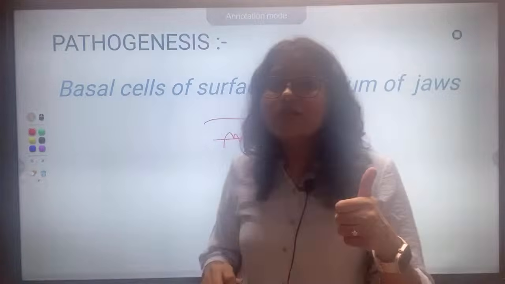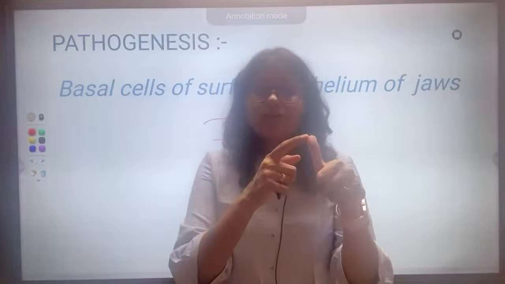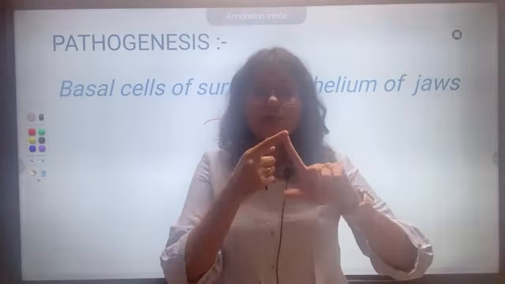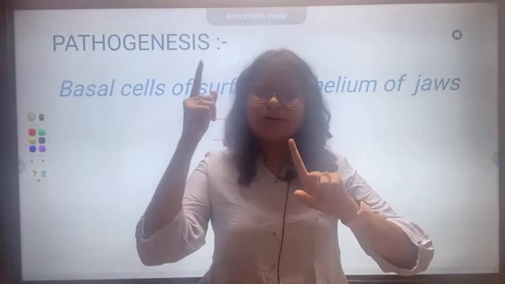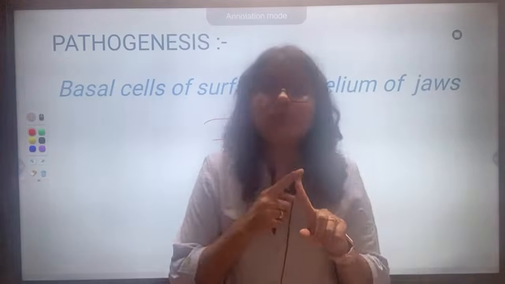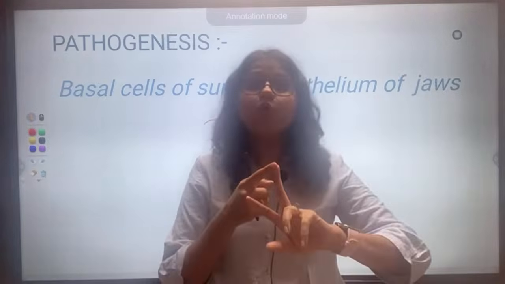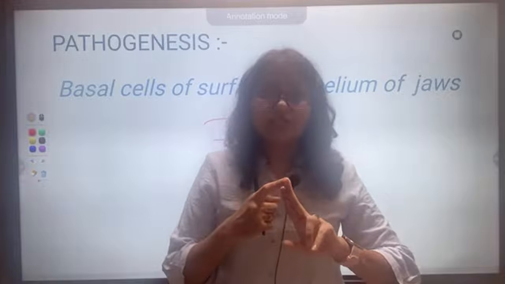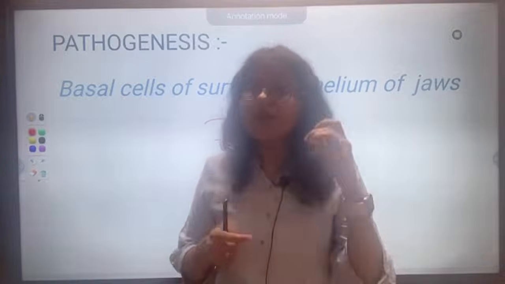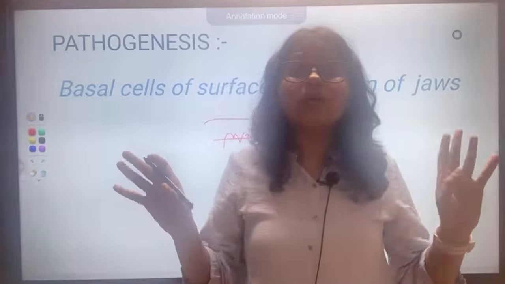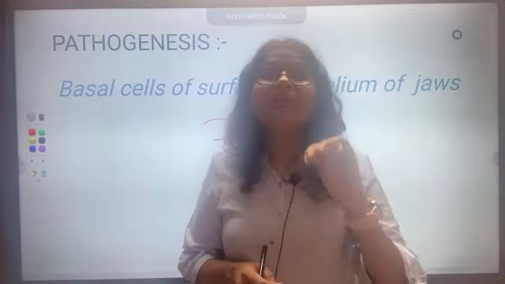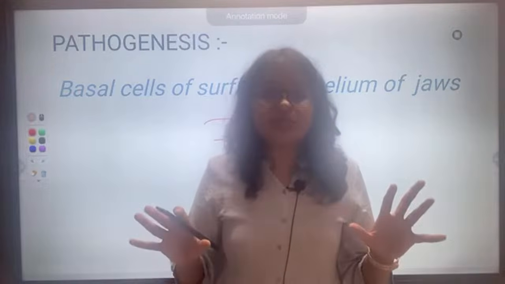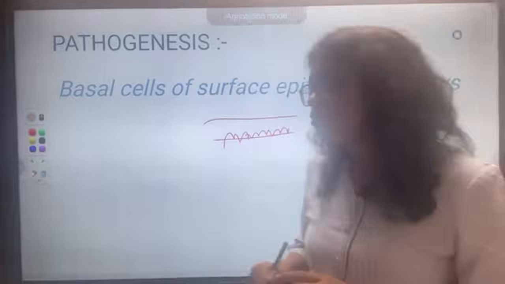So now what all we know about ameloblastoma? We know basic introduction, we know what we read about Robinson's definition, right? And we also know about the pathogenesis, tissues of origin for ameloblastoma. What will be the next thing? Always when you write an oral path answer, what should be your next thing? The next thing should be clinical features. Okay, so